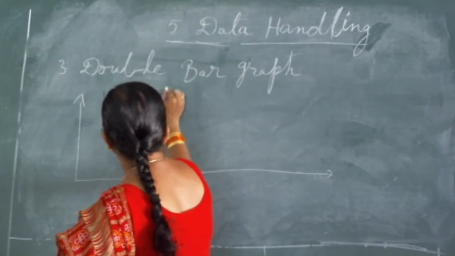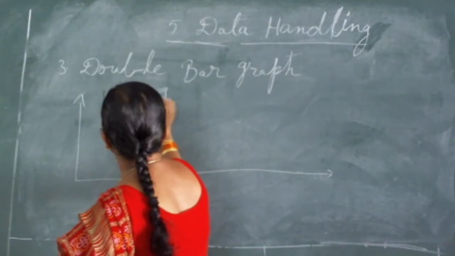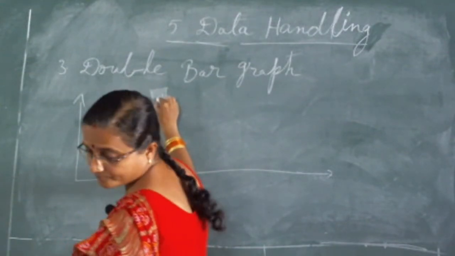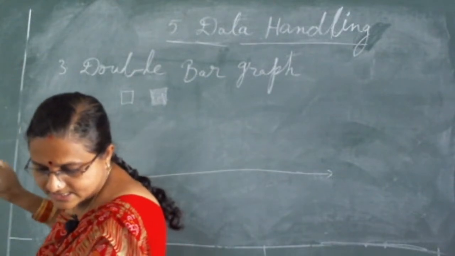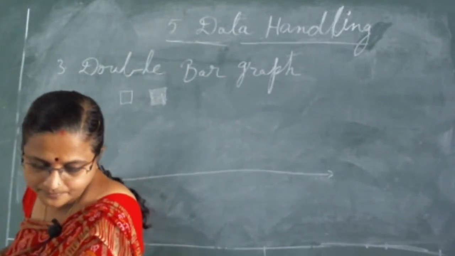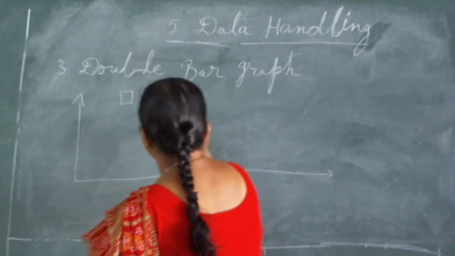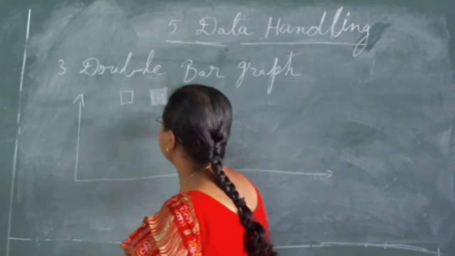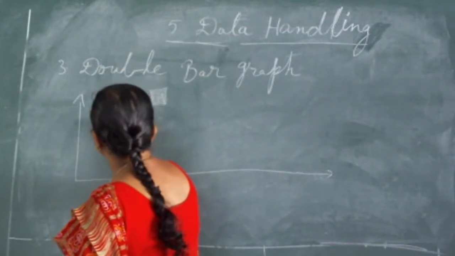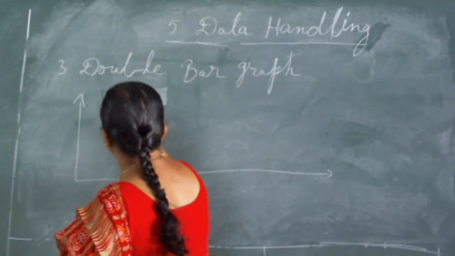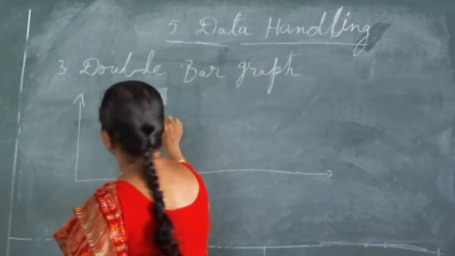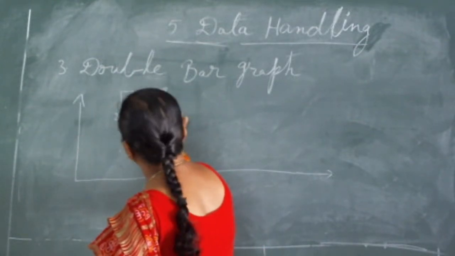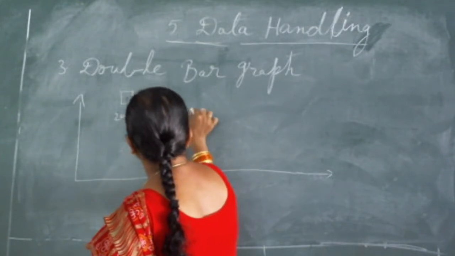The white box represents the 2006 and 2007 marks, and the dark box represents the 2007 and 2008 marks of one student.